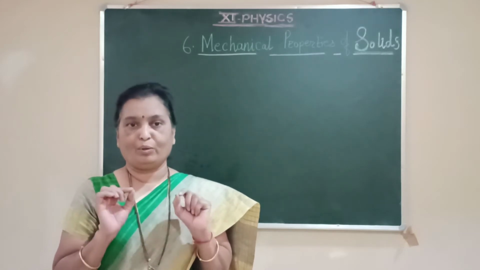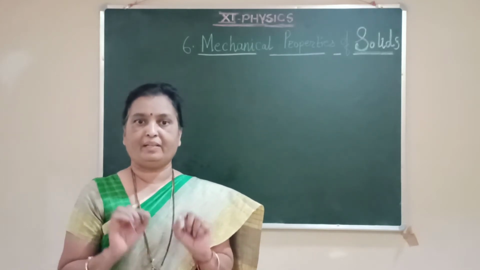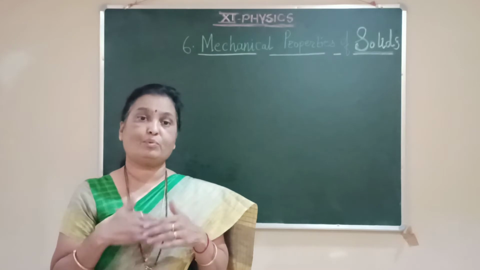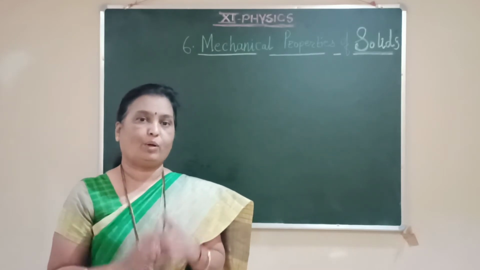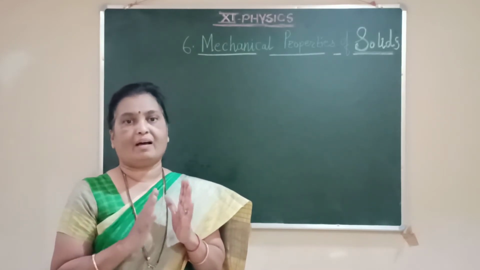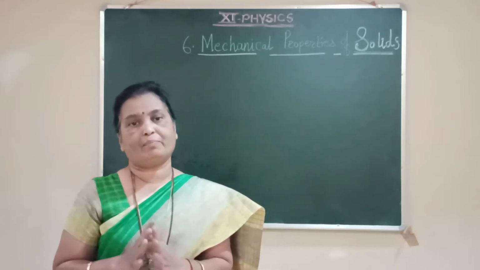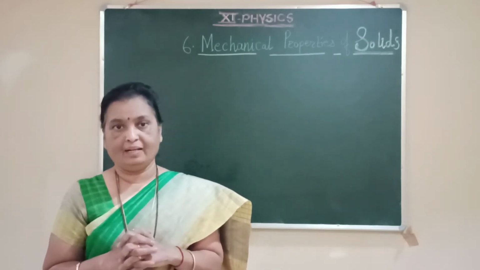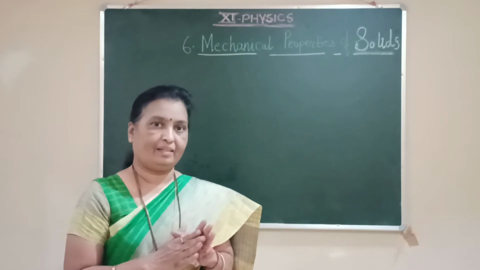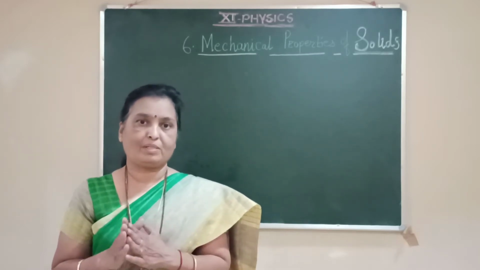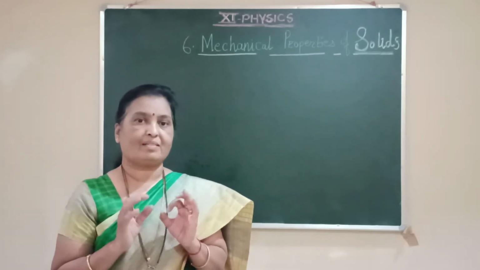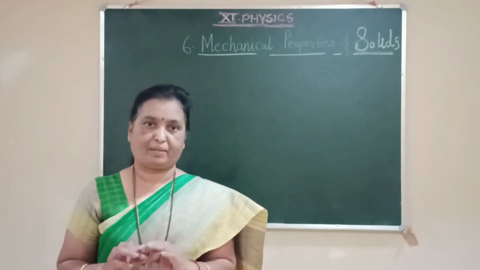The intermolecular force of attraction between any two solid molecules is very large, and because of that the solids have definite shape and size. That means in case of solid, the atoms and molecules are arranged in a certain geometrical arrangement.